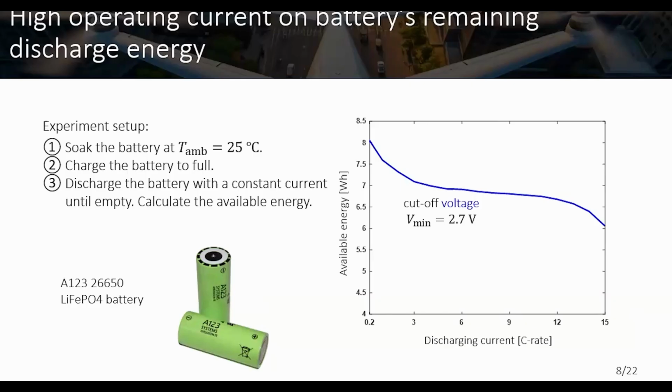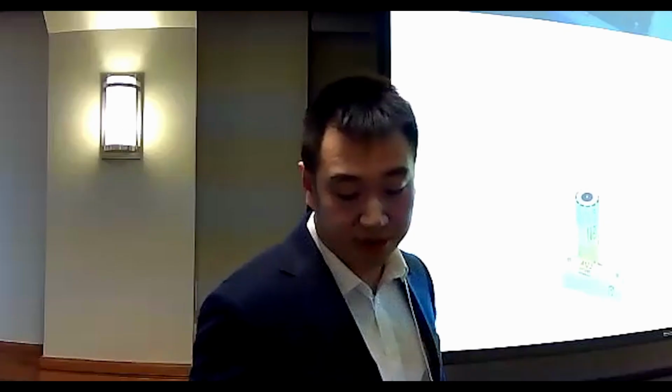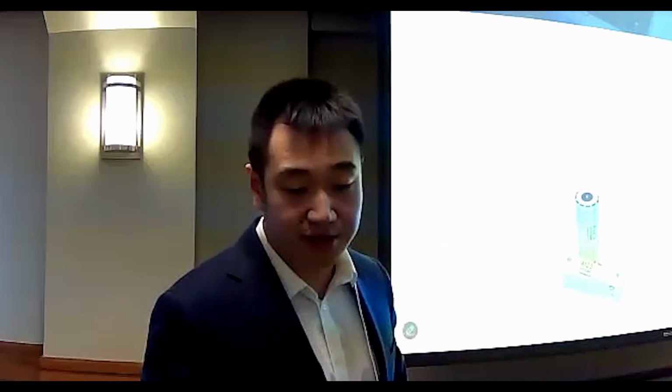The important thing is that, depending on your discharging current, the energy you can withdraw from the battery is much different. Here, we use a cutoff voltage of 2.7 volts, which is commonly used in today's applications to decide when the battery is empty. But if the discharging current is higher, we need to add another cutoff limit, the cutoff temperature, because at a very high discharging current, the battery's temperature will surge tremendously.